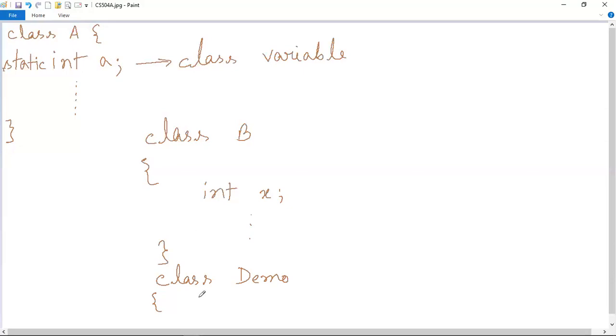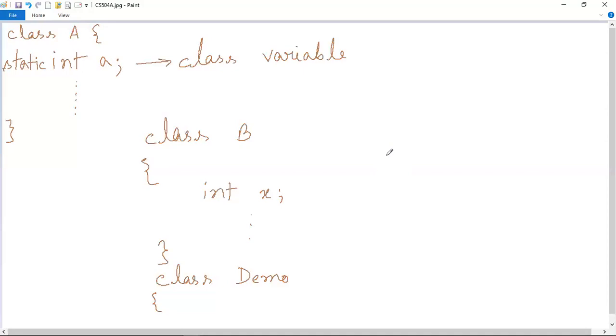Moreover, suppose we have created three objects here of this B class inside this demo class. So all the three objects will have their own copies of this instance variable of class B. We know that every object gets its own copies of the members of a class.